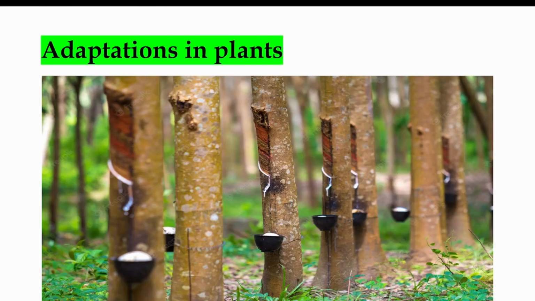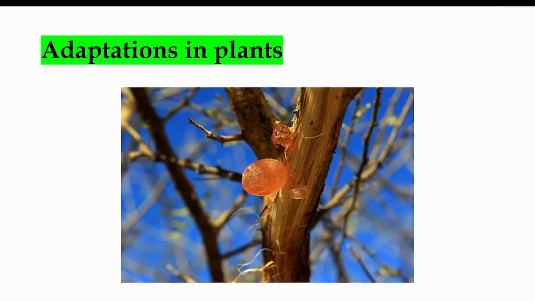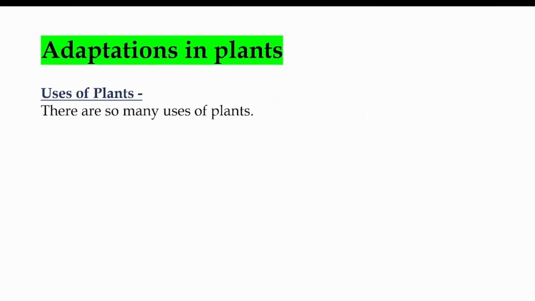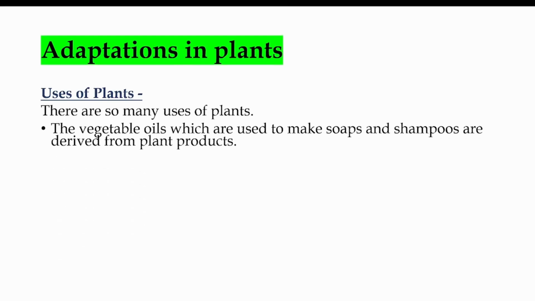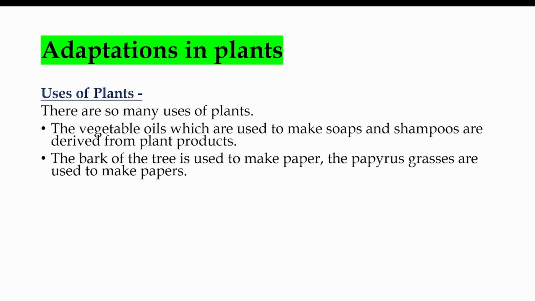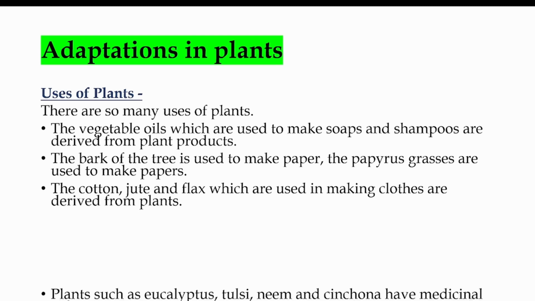These are the acacia trees. This is how the gum is extracted from the plants. The vegetable oils, which are used to make soaps and shampoos, are derived from plant products. The bark of the tree is used to make paper. The papyrus grasses are used to make papers. The cotton, jute, and flax, which are used in making cloths, are derived from plants.